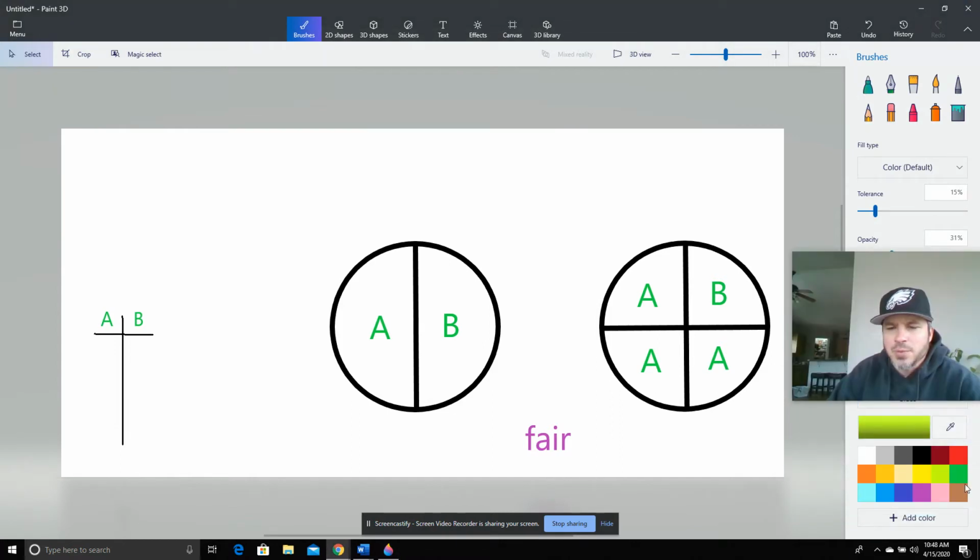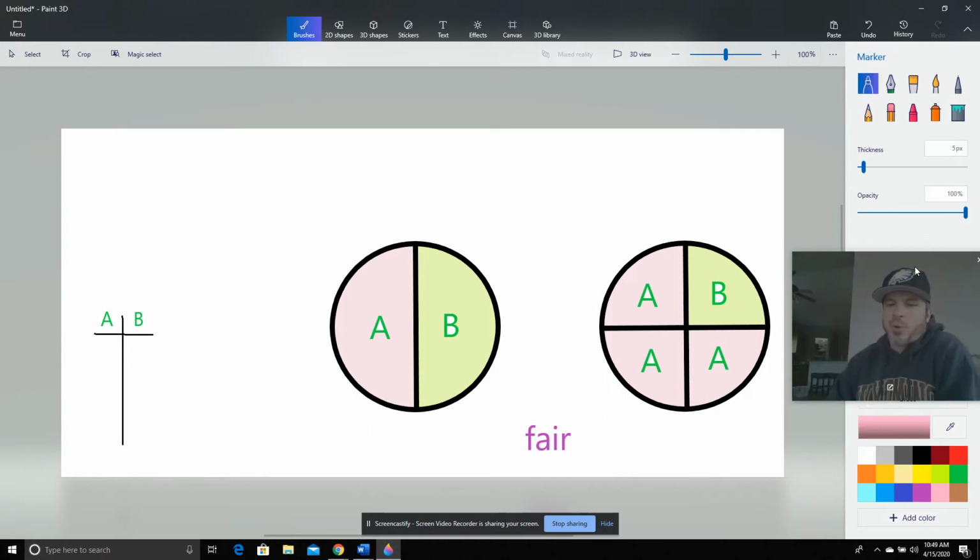The reason why is that if we go and do A, see how A is half the circle in this one and half the circle is B? So this is a fair experiment here. So is this one, even though there's more A's than B's, because the size of B is the same as all these other size A's. See how everything's the same size? We're talking about cutting the pie in the same size. That's a fair experiment, okay?